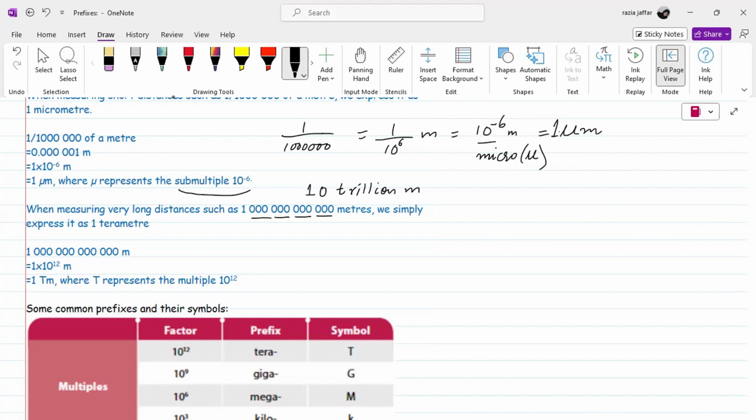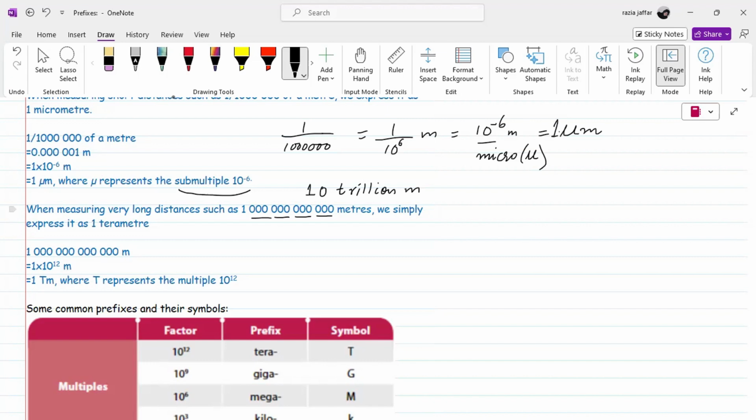In numbers you have discussed hundreds, thousands, million, billion, and then trillion. So this number is equal to 10 trillion meters. But this is a very difficult way to write, because writing this number every time seems difficult for us, and to memorize it is also difficult.